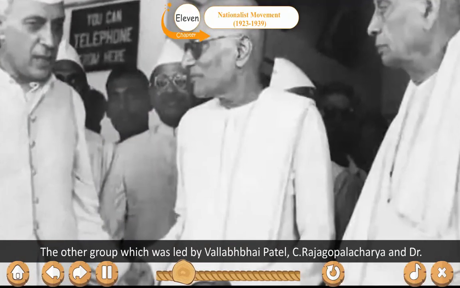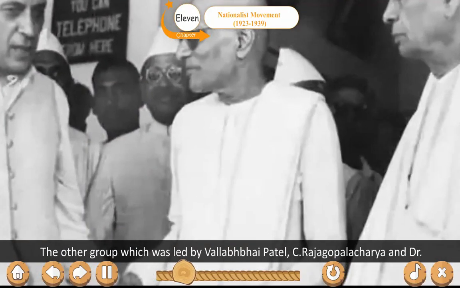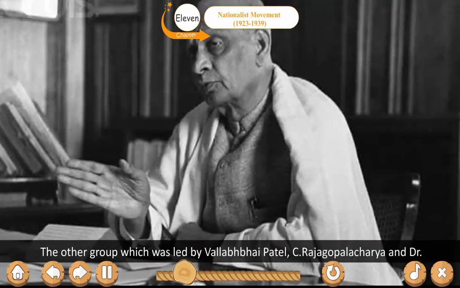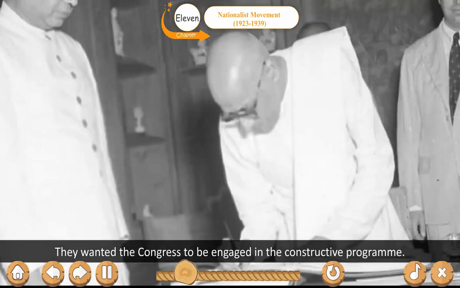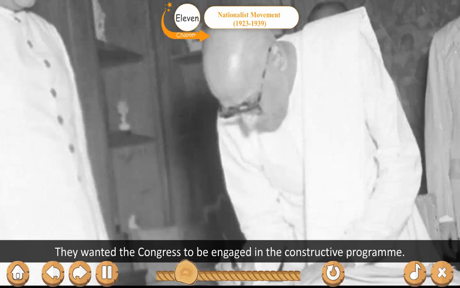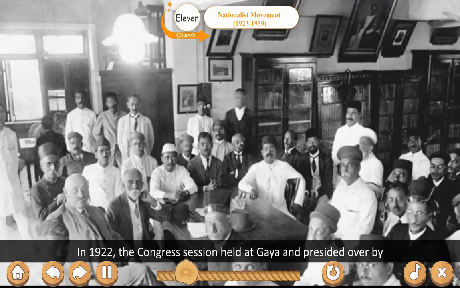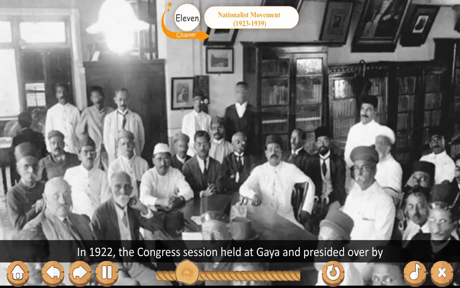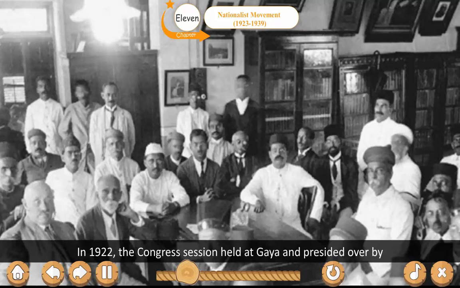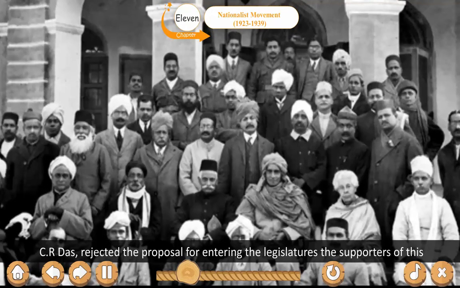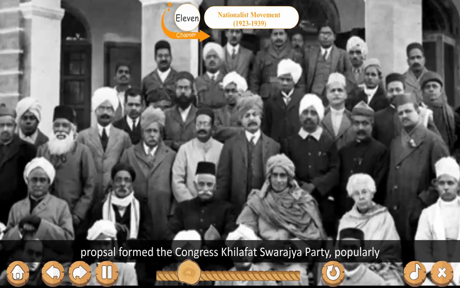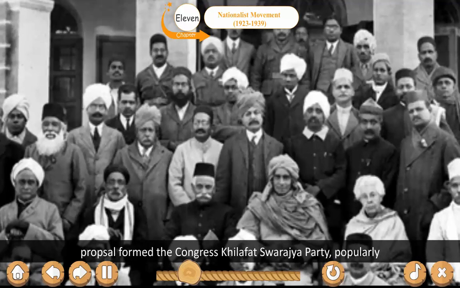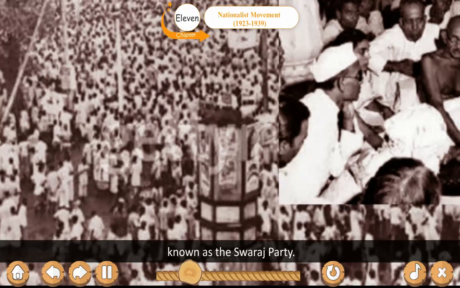The other group, which was led by Vallabhbhai Patel, C. Rajagopalachari and Dr. Rajendra Prasad, was opposed to this. They wanted the Congress to be engaged in the constructive program. In 1922, the Congress session held at Gaya and presided over by C.R. Das rejected the proposal for entering the legislatures. The supporters of this proposal formed the Congress Khilafat Swaraj Party, popularly known as the Swaraj Party.